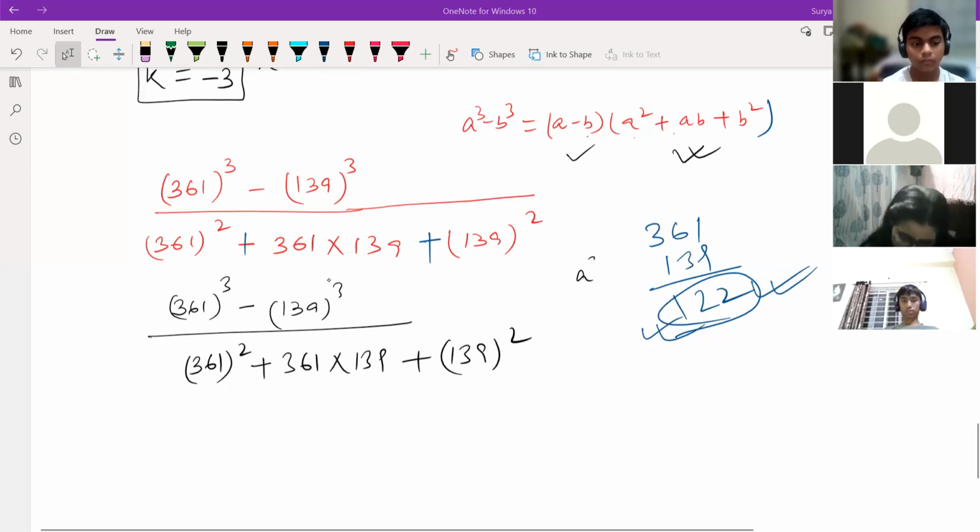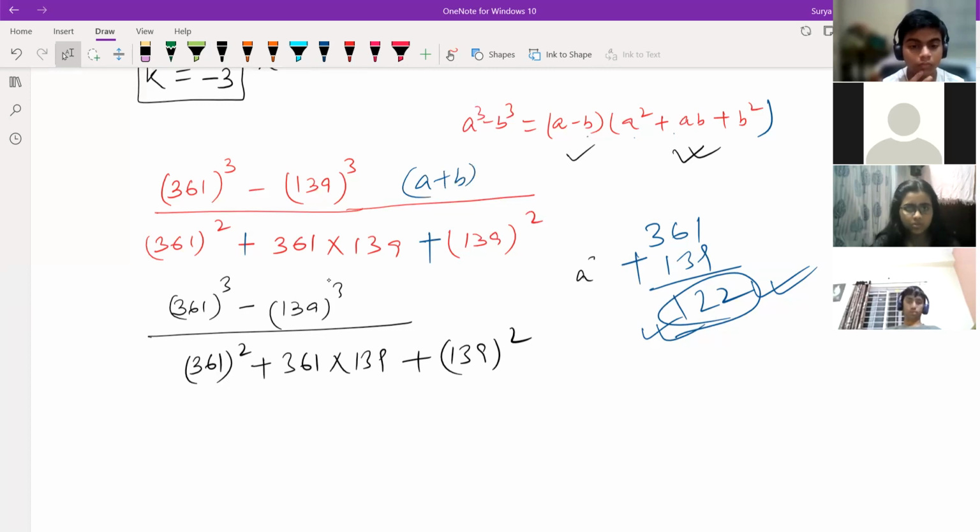No, so they're adding this. Your answer will be A plus B, I think. Okay, A plus B. That's why I'm telling you to take minus common from the top also. If you add A plus B, you'll get 500. But sir, it's not all plus. It's only 361 whole square minus 361 into 139 plus 139 whole square, sir. I understood. If you solve, you are getting the same answer.